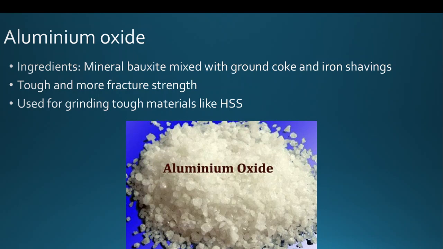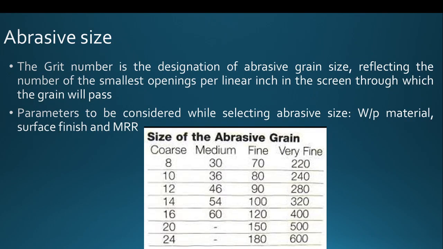And the aluminum oxide abrasive particles are mainly made up of mineral bauxite mixed with ground coke and iron shavings. They are tougher and fracture resistant. They can be used for grinding high speed steel and similarly hard materials. You can machine tungsten, molybdenum, chromium, nickel. These kinds of tough materials can be ground by using the aluminum oxide abrasive particles.